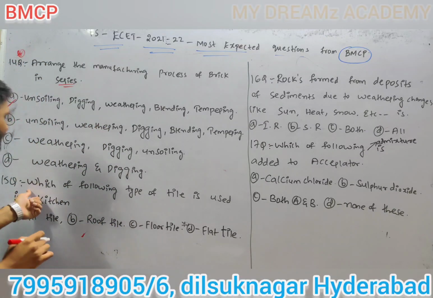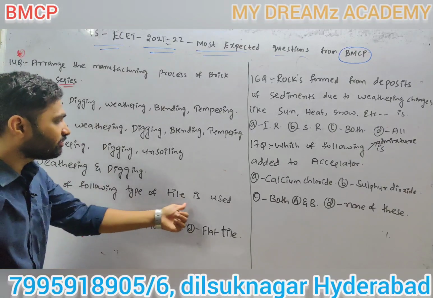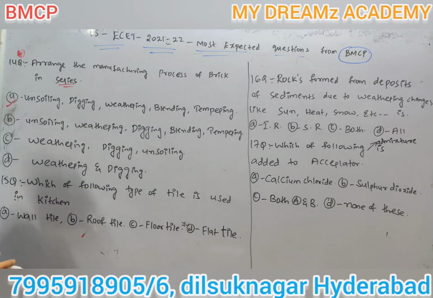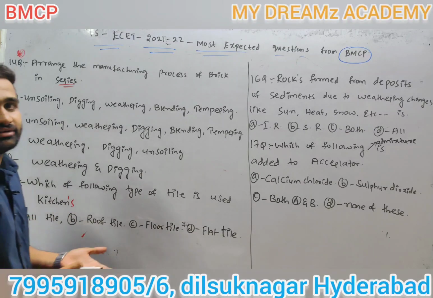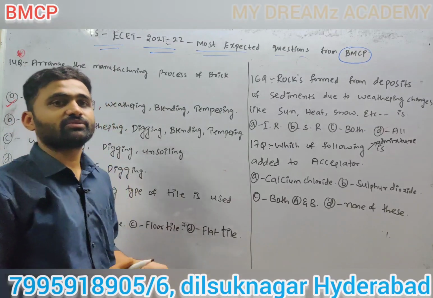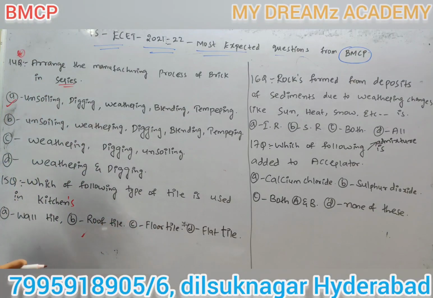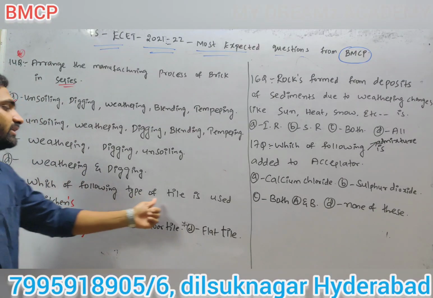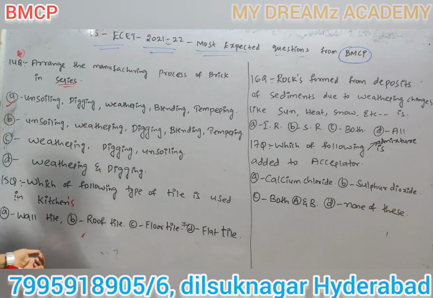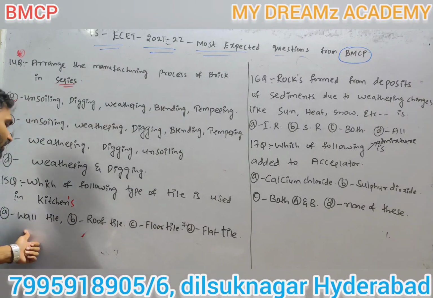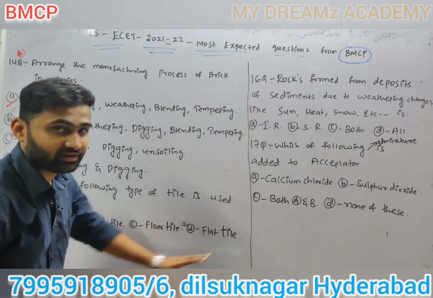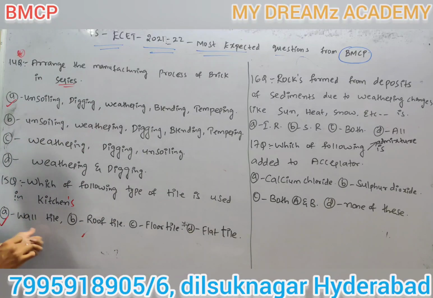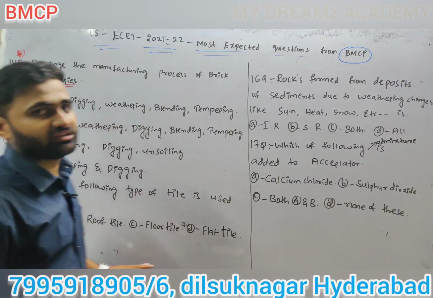Next, 15th question. Which of the following type of tile is used in kitchens? We discussed in the classroom the different types of tiles and where we will use them. Options are wall tile, roof tile, floor tile, flat tile. The answer is wall tile. Basic question.